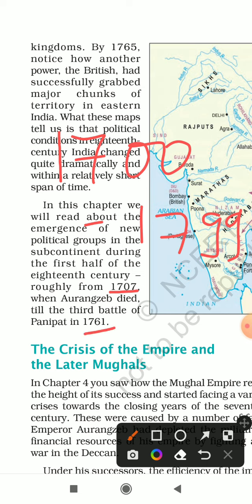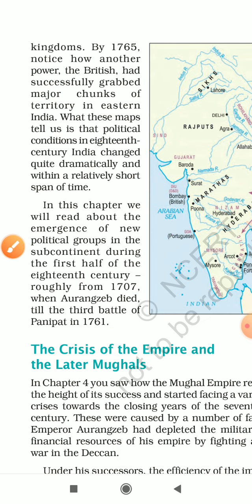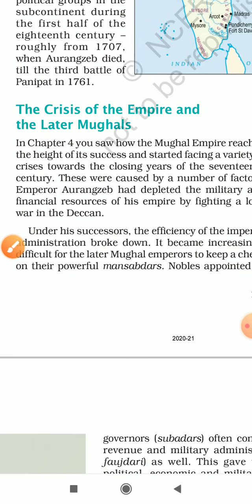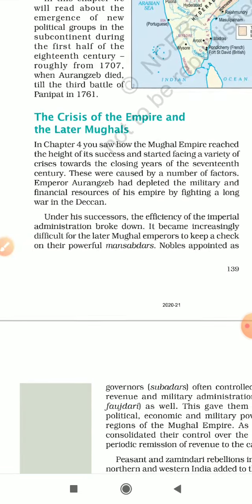So basically, Aurangzeb was the last powerful ruler of the Mughals. After Aurangzeb, the Mughal rulers were very weak. So we are going to talk about this. Okay, now the crisis of the empire and later Mughals.